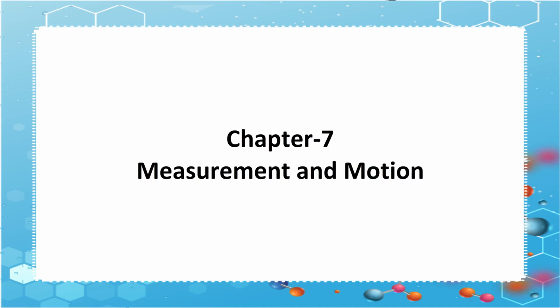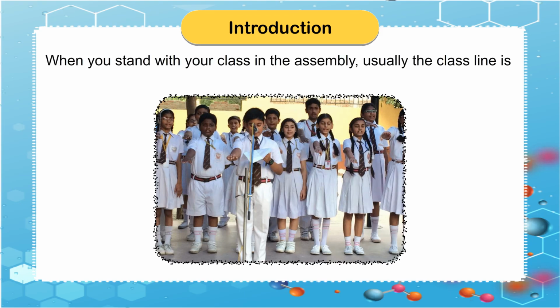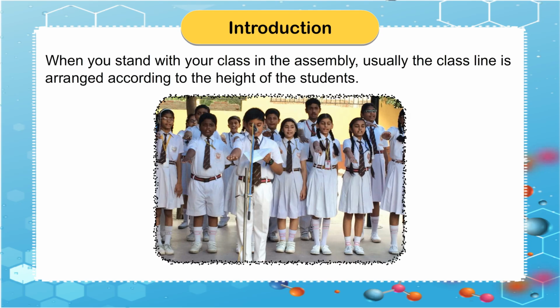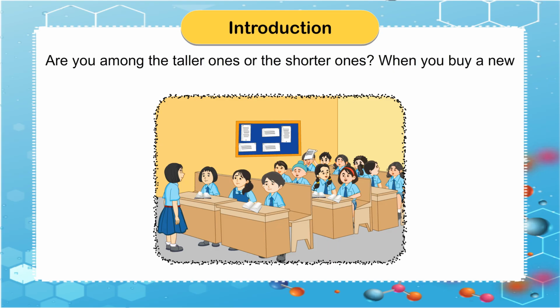Chapter 7, Measurement and Motion. Introduction. When you stand with your class in the assembly, usually the class line is arranged according to the height of the students. The shorter ones are in the front and the taller ones at the back. What is your position in the class line? Are you among the taller ones or the shorter ones?